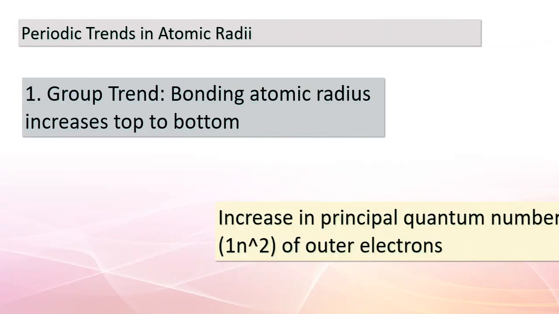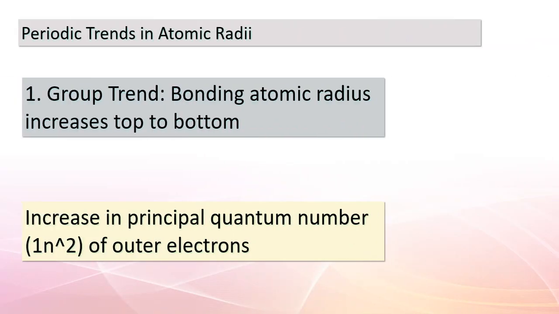Hello, students. Today's topic is a deep dive into the intriguing world of periodic trends in atomic radii. Atomic radii refers to the size of atoms, and it turns out there are some fascinating patterns that emerge when we examine these sizes on the periodic table. Let's get started with the first trend we encounter, within each group. As we move down a group, the bonding atomic radius tends to increase.